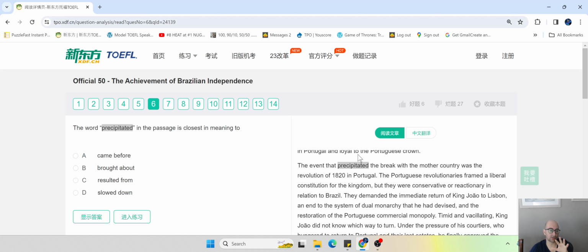Now, you could use this as a unique strategy and then go with the answer choice you think is right. Like, oh, well, this "before" there, maybe it might mean "came before." But the problem with this strategy is it's not going to work on a lot of words. Sometimes you might get away with it, but other times you won't. And in this case, if you see the actual answer, you're going to notice it's actually "brought about," not "came before." See? So be careful with this.